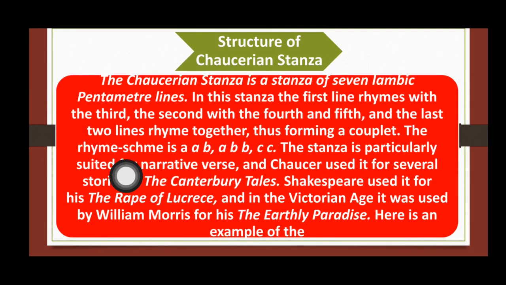The rhyme scheme is A, B, A, B, B, C, C. So it means that line 1 will rhyme with line 3, line 2 will rhyme with line number 4 and 5, and line number 6 and 7 will rhyme together. So we have 7 lines here.